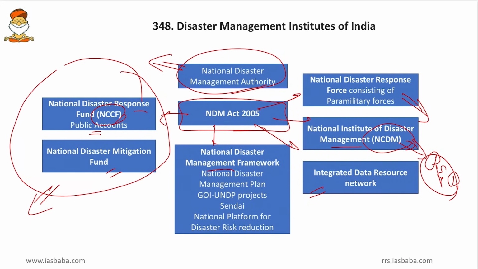And then we have Integrated Data Source Network. So almost all the data repositories or inventories of disaster risk reduction is being compiled and stored in this Integrated Data Resource Network. And then coming to the overall framework, friends, the latest schemes and strategies are being added in this disaster management framework. That is the National Disaster Management Plan, which was started in 2016 and which got updated in 2018, is also recorded in this framework.